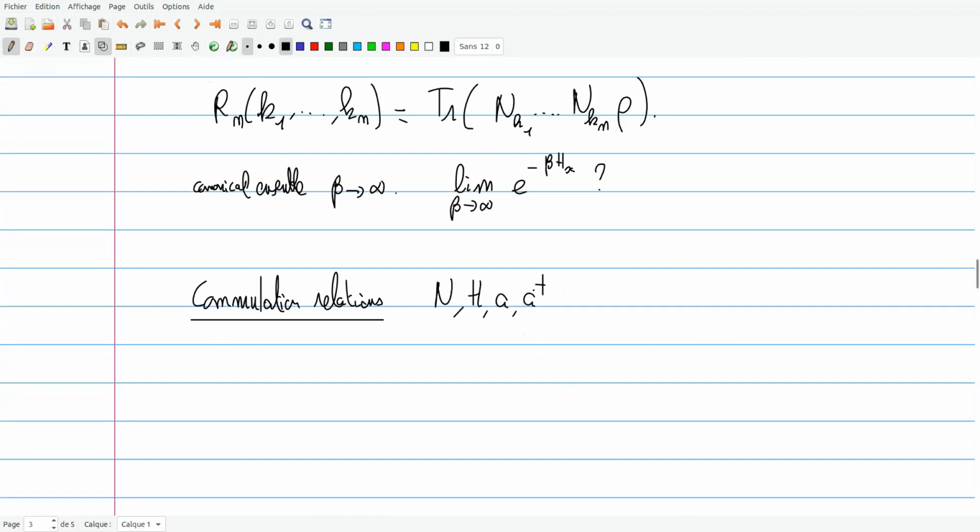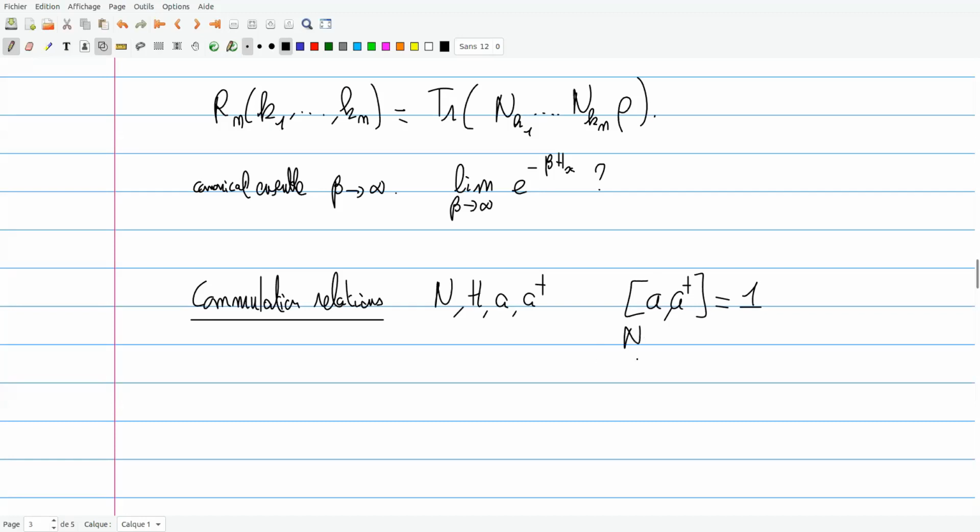The first one, which is most important, is that A and A dagger are really like the annihilation and creation operators of a harmonic oscillator. Their commutator is equal to the identity. So you can really interpret them as bosonic annihilation and creation operators.